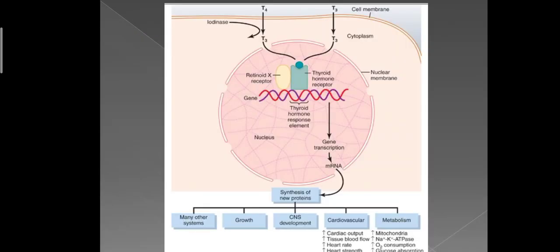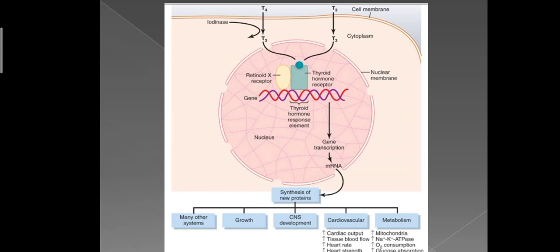If you look at this diagram, you can see that the thyroid hormone receptors are located inside the nucleus. As we have already read, the thyroid hormone receptors are present in the nucleus, and because the thyroid hormones are lipophilic, they can easily cross the cell plasma membrane, and then they can cross the nuclear membrane easily. So they enter into the nucleus and attach with their receptors. Now the receptors are either located on the DNA strands or in proximity to them.